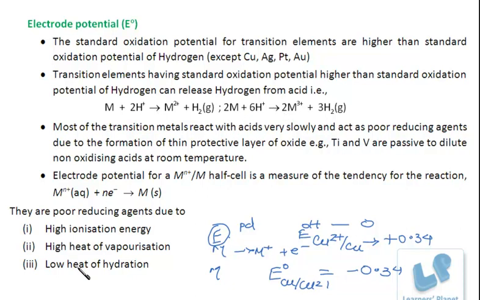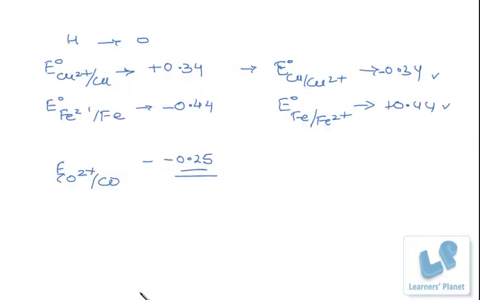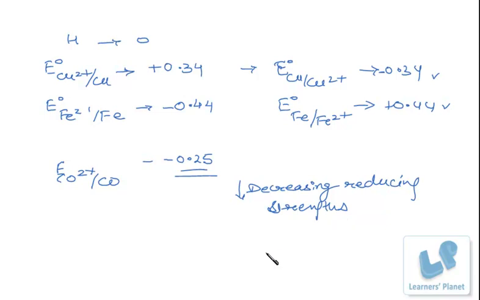In the electrochemical series, students, the electrodes are arranged in the order of their decreasing reducing strengths, that is, their decreasing tendency to lose electrons.